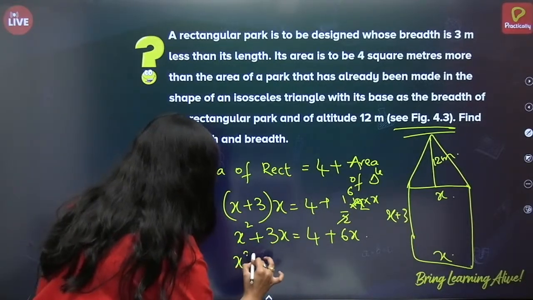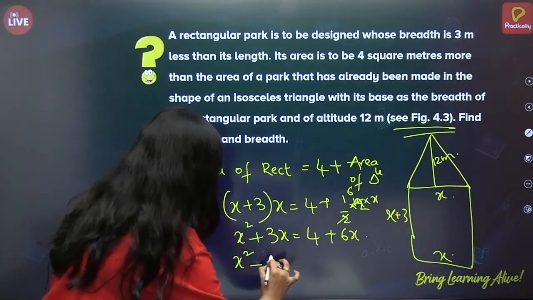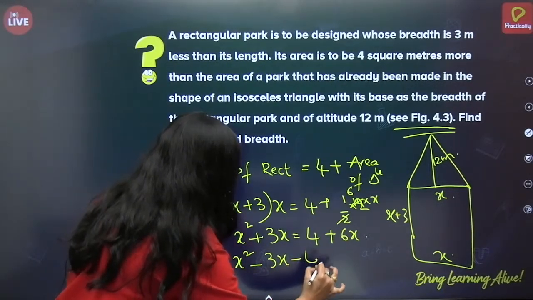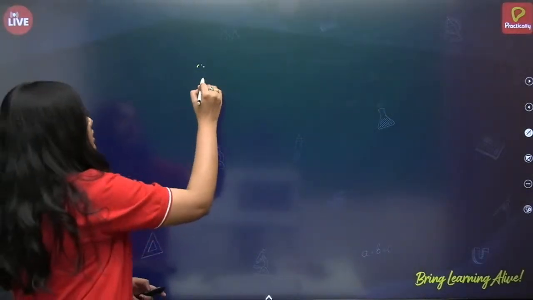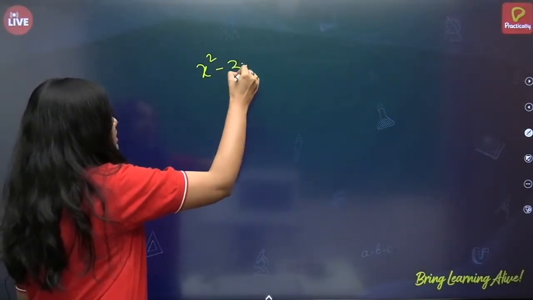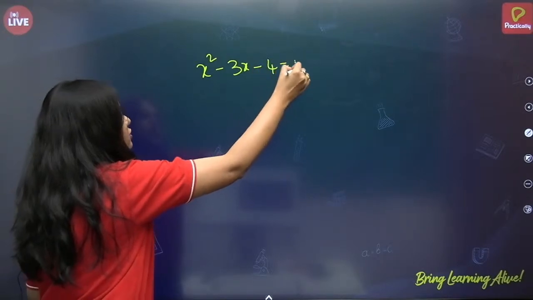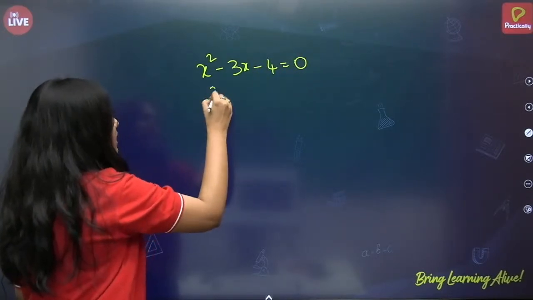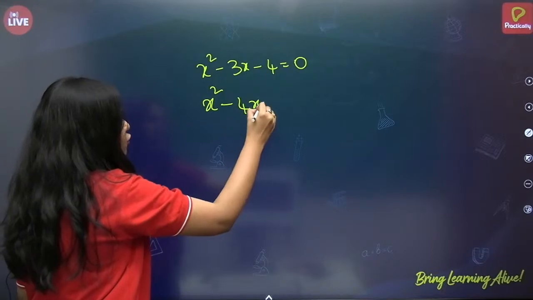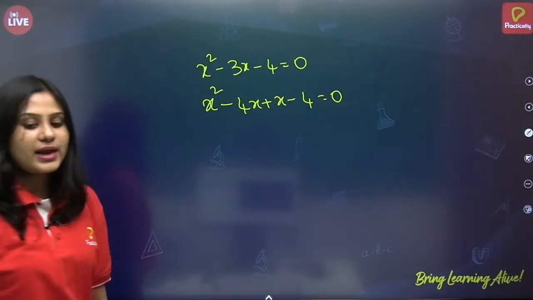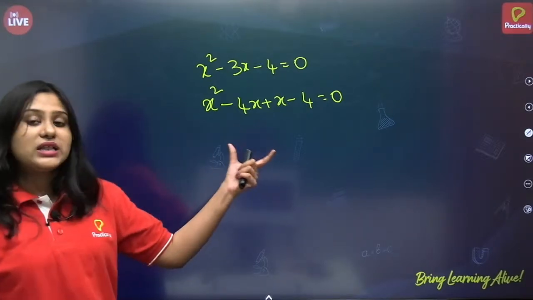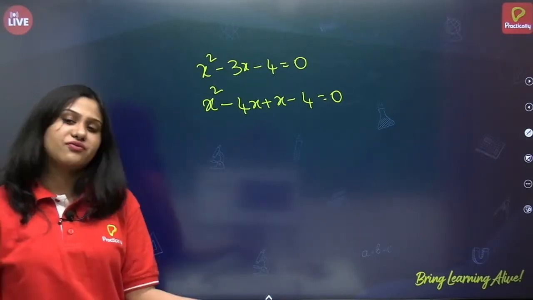So x square plus 3x minus 6x minus 4 equals 0. Now how do we solve it? x square minus 3x minus 4 equals 0. I can write it as x square minus 4x plus x minus 4 equals 0. Correct? So if I feel that factorization is possible here, I'll proceed with factorization.